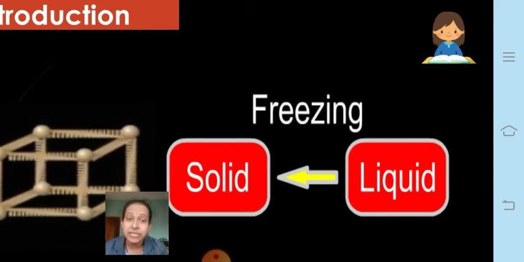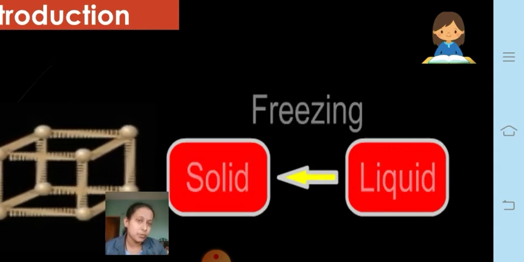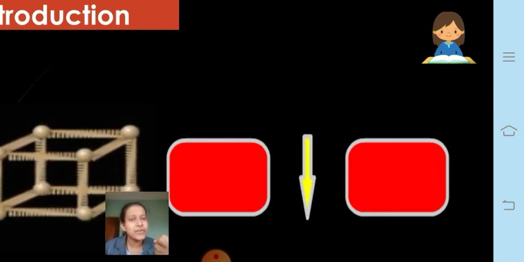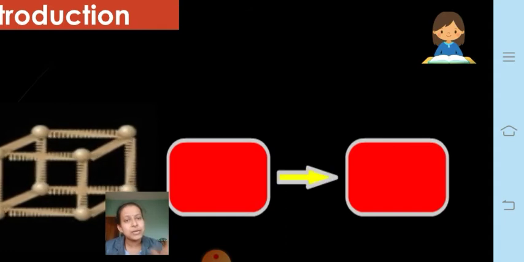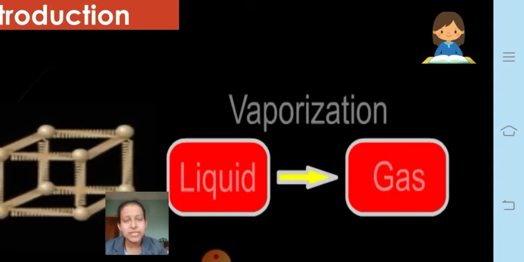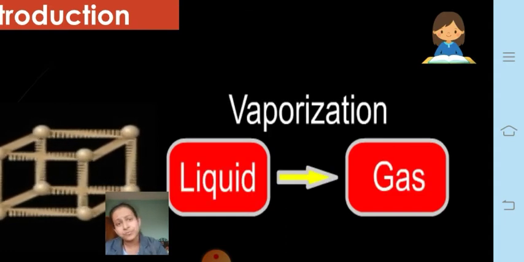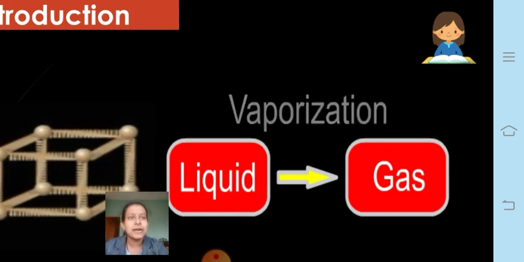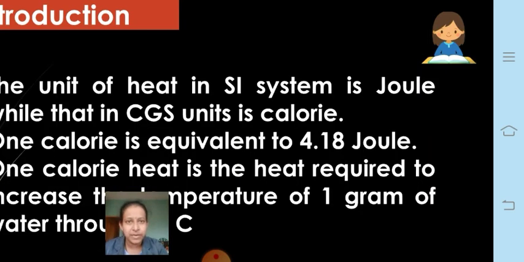Okay, so this is also regarding the change: the state of matter changes due to either giving heat or taking away heat. When giving heat, solid to liquid, liquid to gas, and when taking away heat, gas to liquid and liquid to solid, it happens. Fine, so this is regarding what heat can do. Now let's move on to the next part of the lesson, that is the introduction part of this lesson.